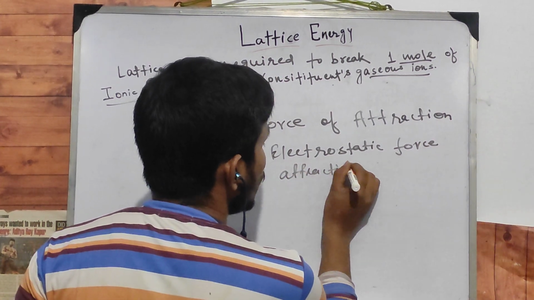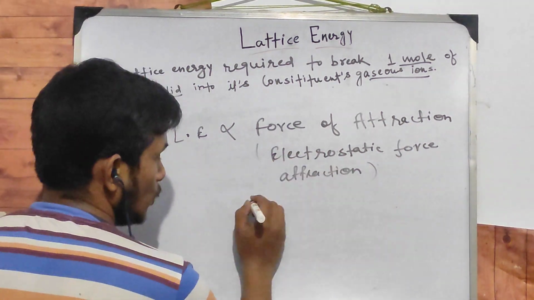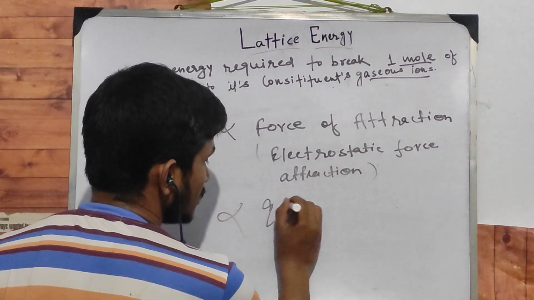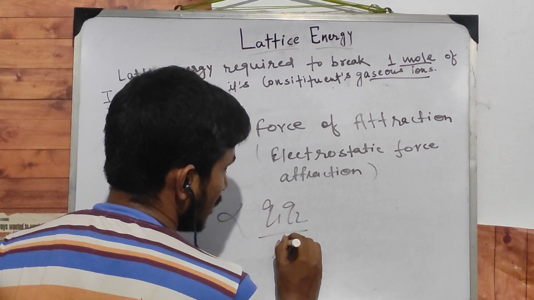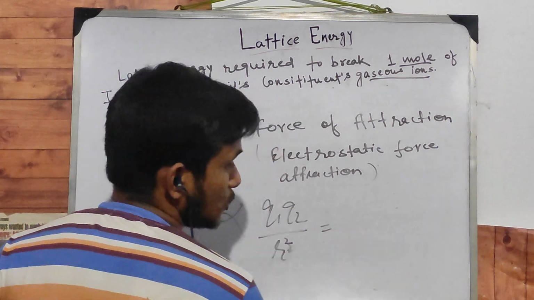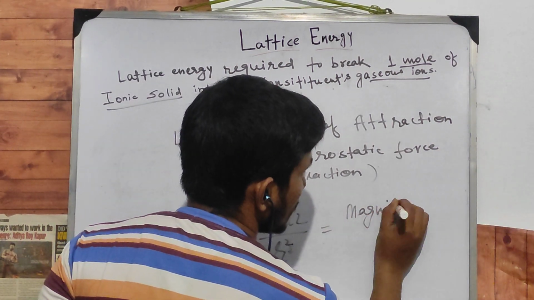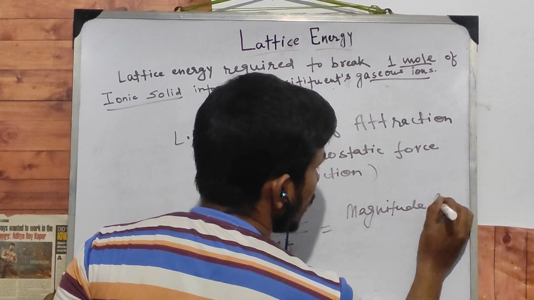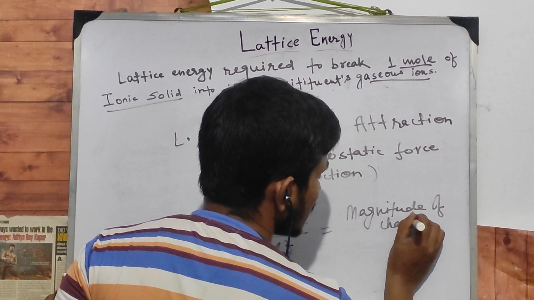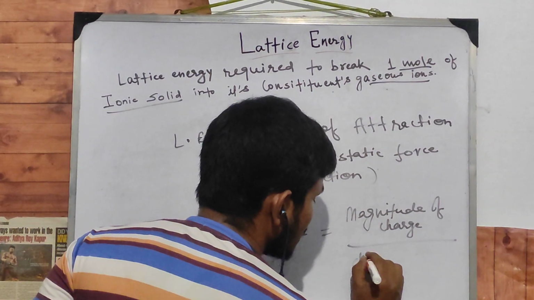Keep in mind, the electrostatic force of attraction is Q1 Q2 divided by R square. Okay, what are Q1 and Q2? Magnitude of charges. And what is R square? Distance between the charges.